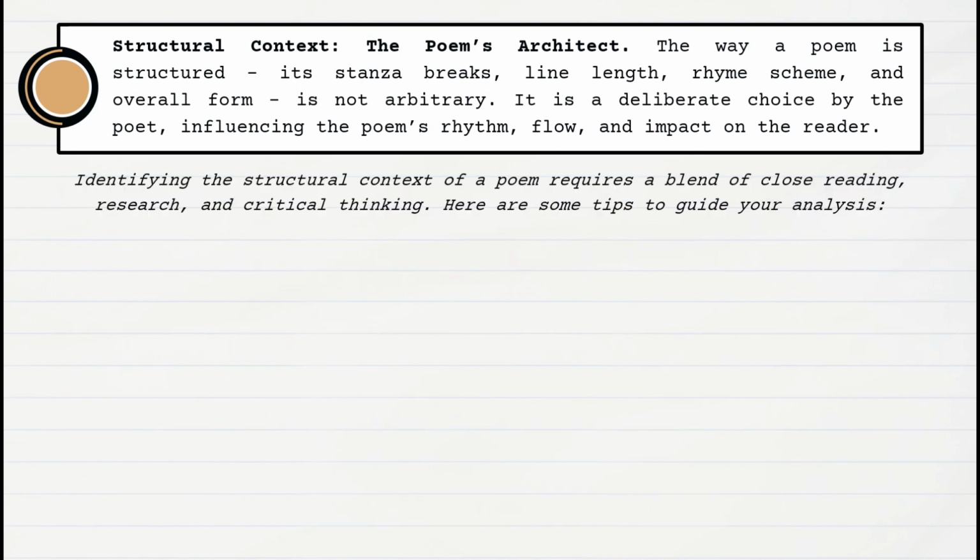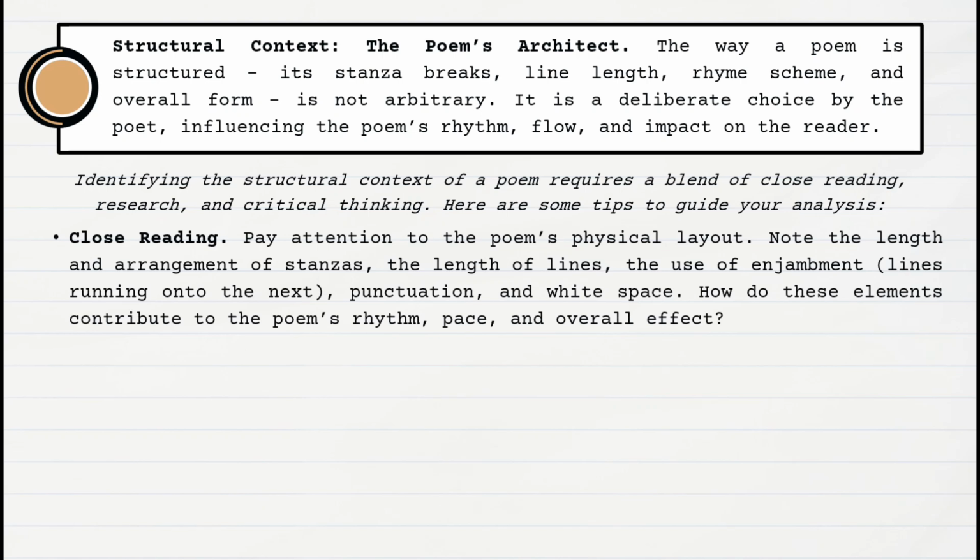Identifying the structural context of a poem requires a blend of close reading, research, and critical thinking. Here are some tips to guide your analysis. Close reading. Pay attention to the poem's physical layout. Note the length and arrangement of stanzas, the length of lines, the use of enjambment, or lines running onto the next, punctuation, and white space. How do these elements contribute to the poem's rhythm, pace, and overall effect?